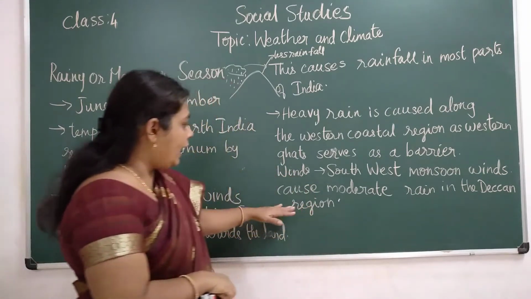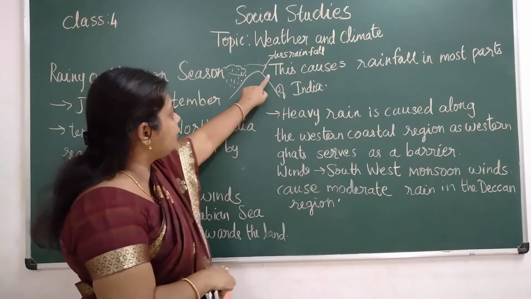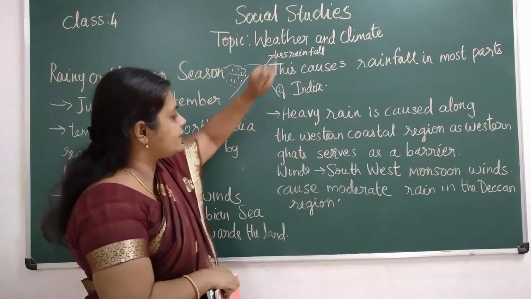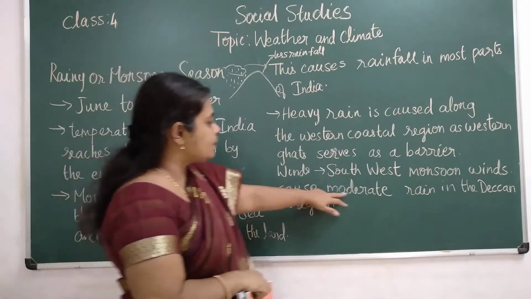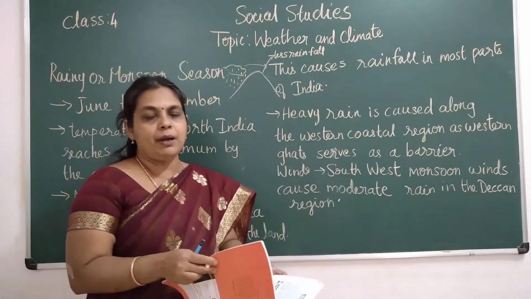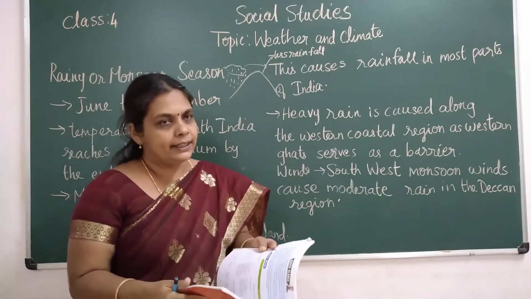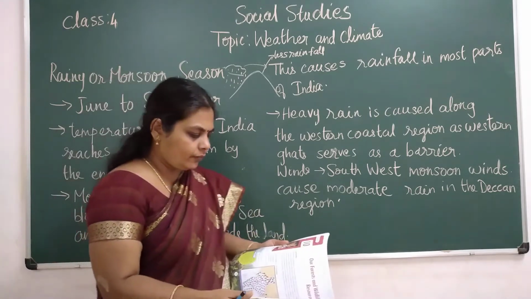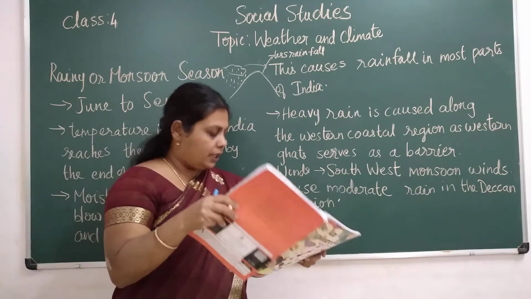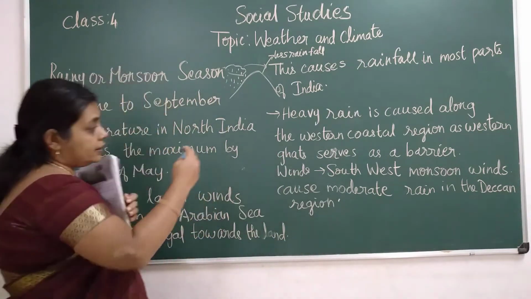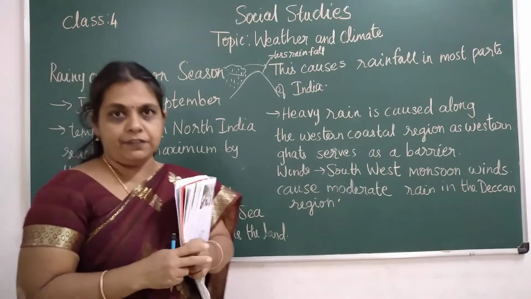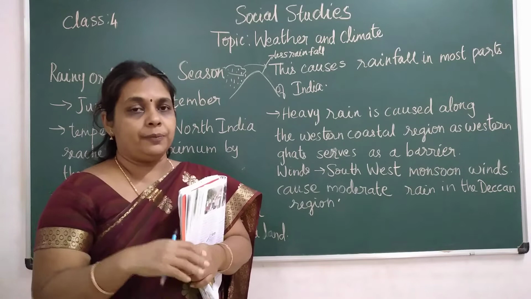As I told you, the other side of the mountainous region gets less rainfall. So it causes moderate rain in the Deccan region, children. In your India map also you would know the Deccan region. Next point, during this southwest monsoon, most parts of India get rainfall, children, except Tamil Nadu.